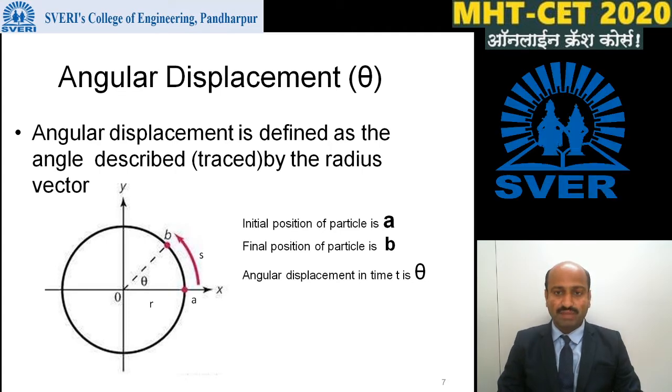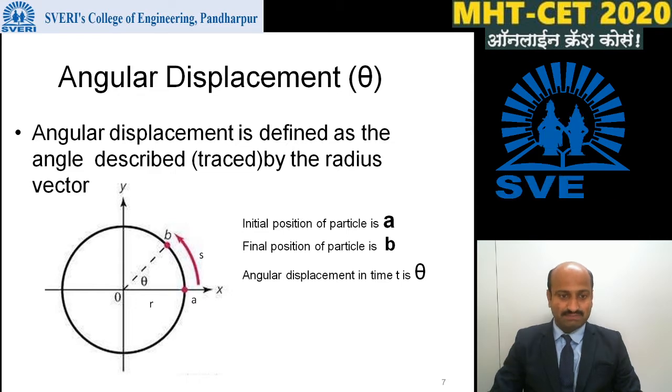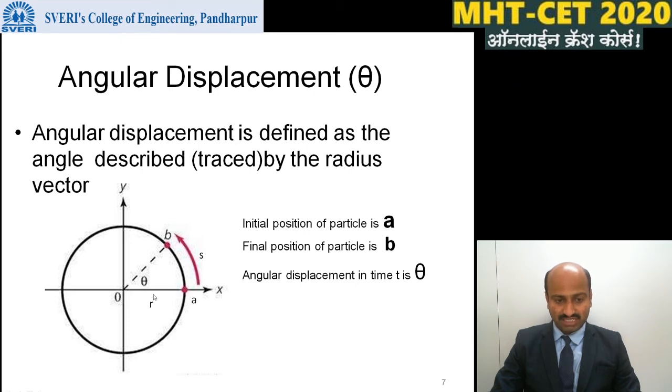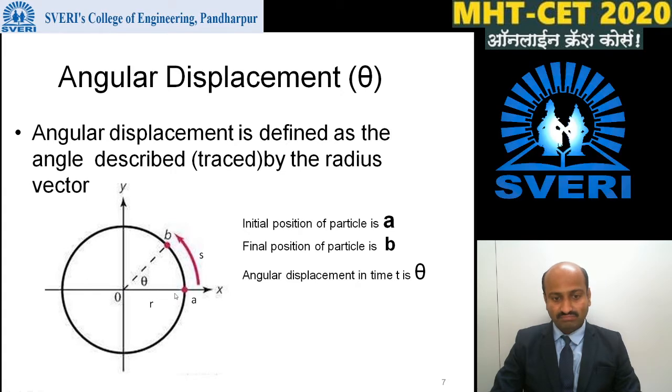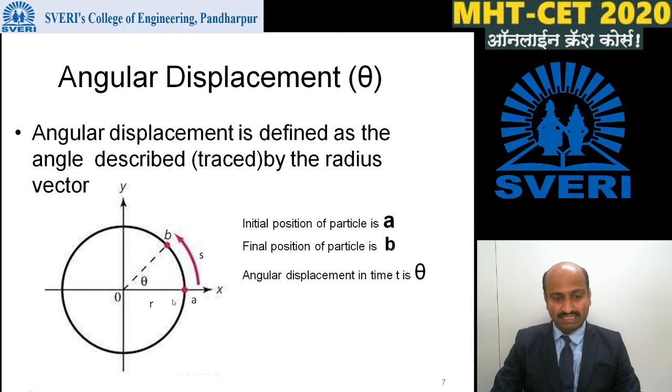Then what is the definition of angular displacement? Angular displacement is defined as the angle described by the radius vector, or the angle traced by the radius vector. To understand the angular displacement, consider this figure. Here O is the origin of the circle, R is the radius vector. What is meant by radius vector? The vector starting from the origin and joining the position of the particle on the circular path is known as the radius vector, or it is also known as the position vector.